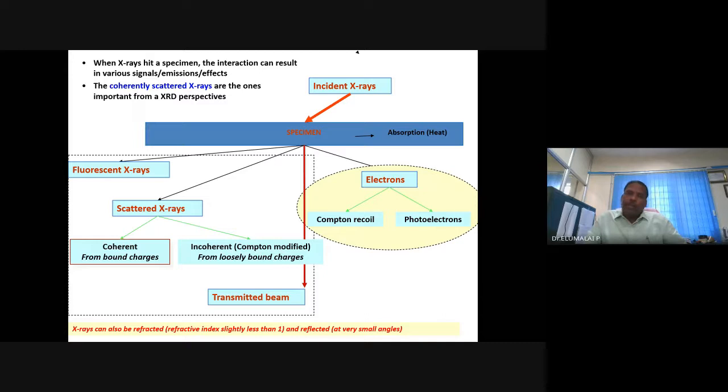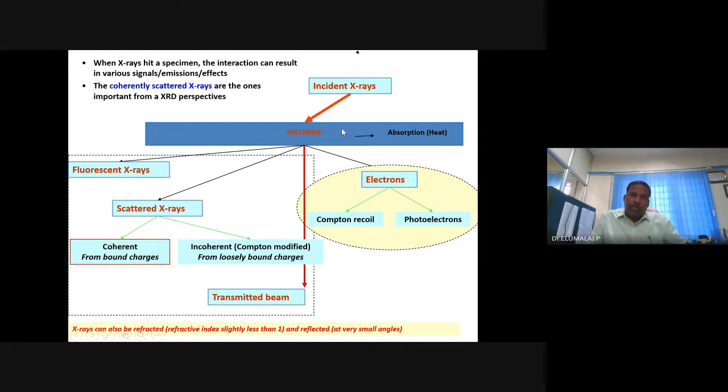Now you take these X-ray radiations and allow them to interact with the sample. Maybe your nanomaterial, gold, silver, platinum, cobalt oxide, silicon, titanium, polymer, carbon, graphene, carbon nanotube, etc. Believe it or not, when an X-ray is allowed to fall on a specimen, there are several phenomena that can take place.